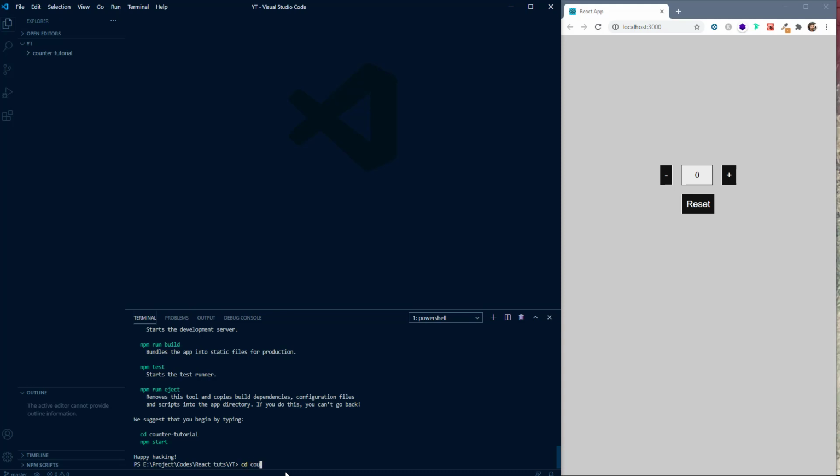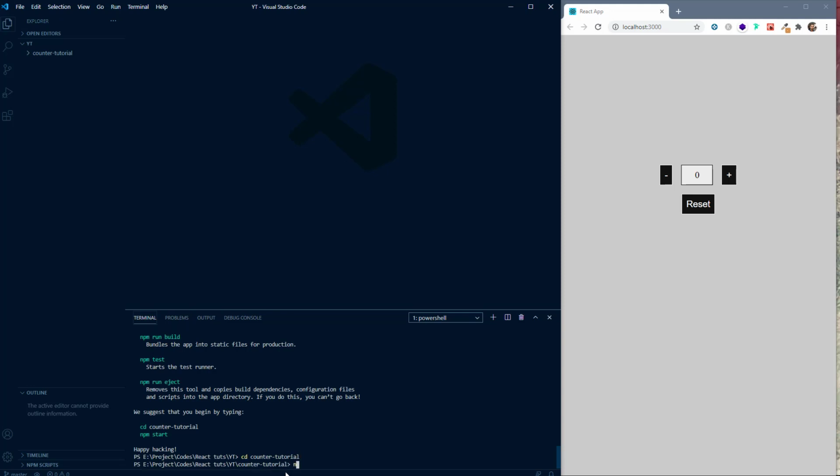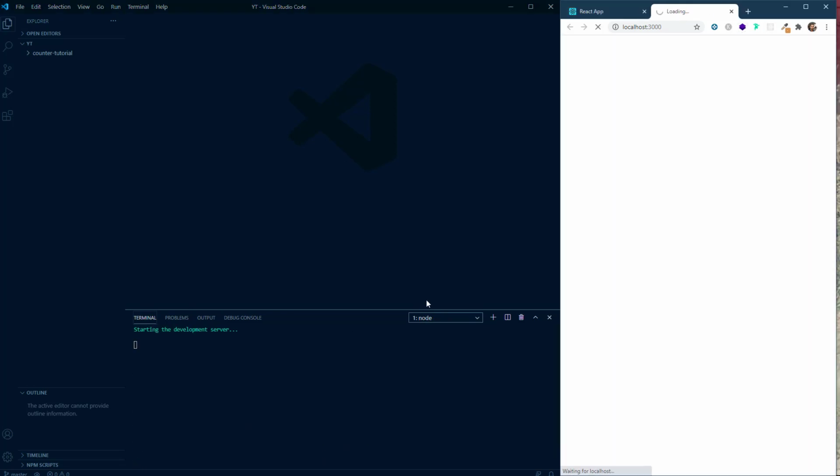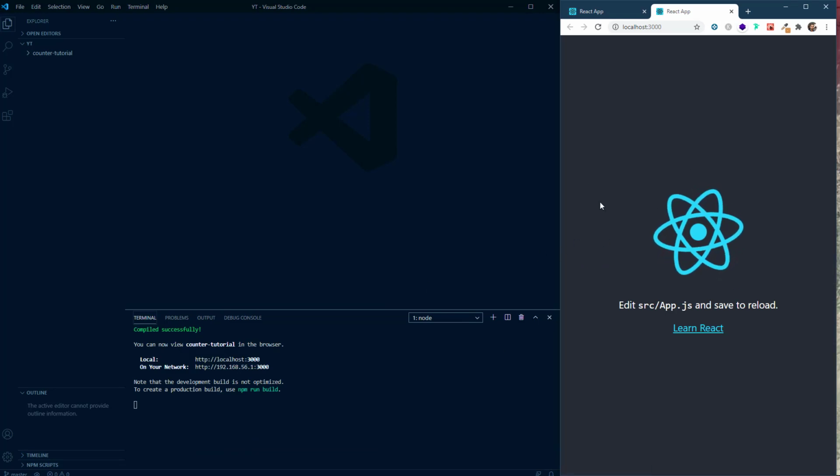So we'll say cd counter-tutorial. So basically we are going into our application folder, and here we'll say npm start to start our local server, and you will come onto this screen. So as you can see, we have already got a React application made for us. This is the power of Create React App. It does all the hard work, it does all the setting up for you and gives the template to create the React application, and you can just focus on your React code without worrying about setting up everything.